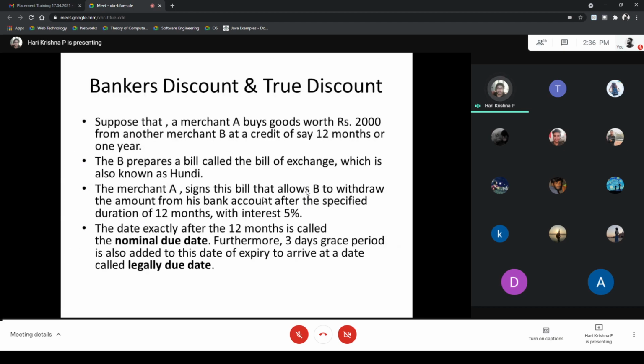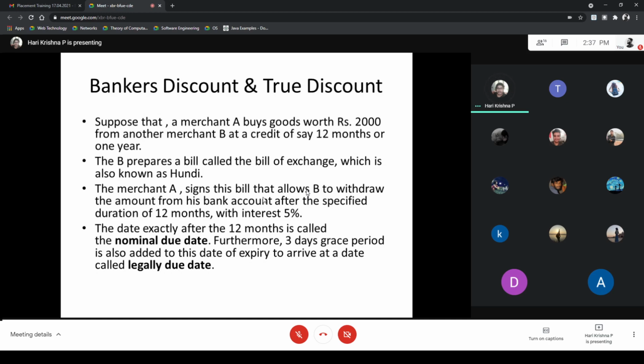Now the next concept of profit and loss is the banker's discount and true discount. True discount and banker's discount are two different things, but they are also used in profit and loss, and combine for certain purposes. I will explain this with a simple question.